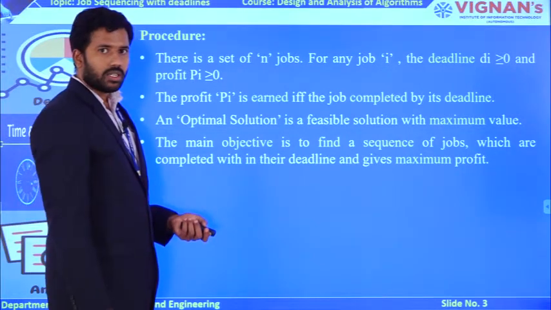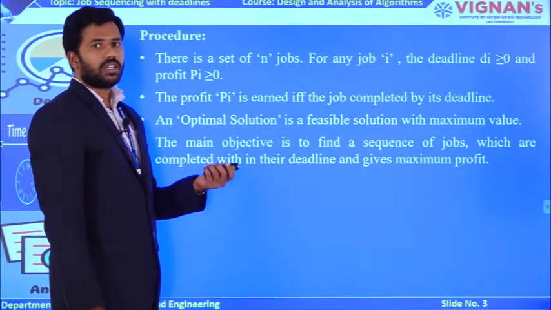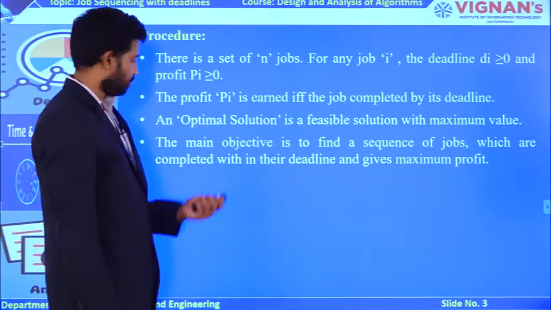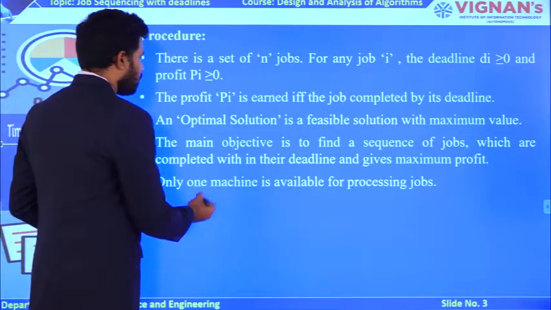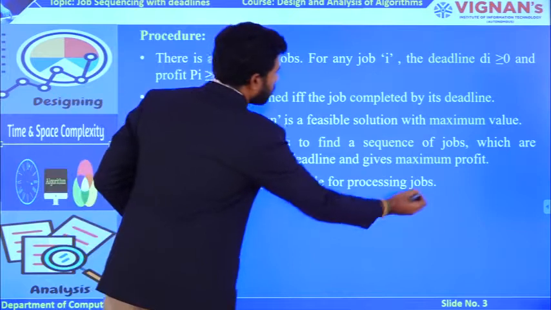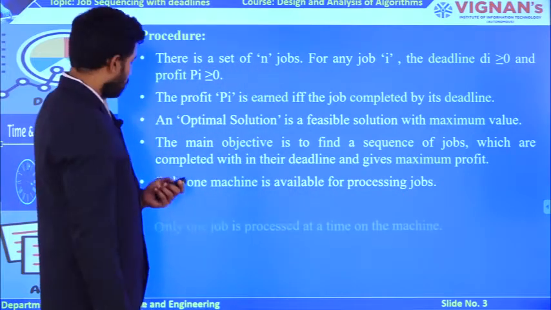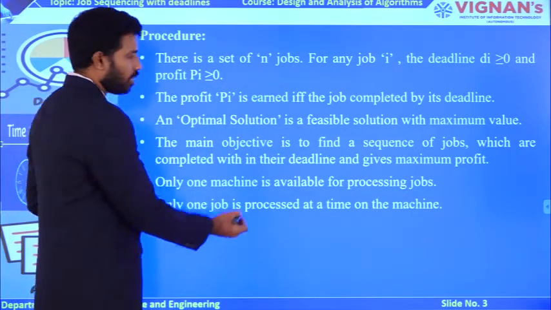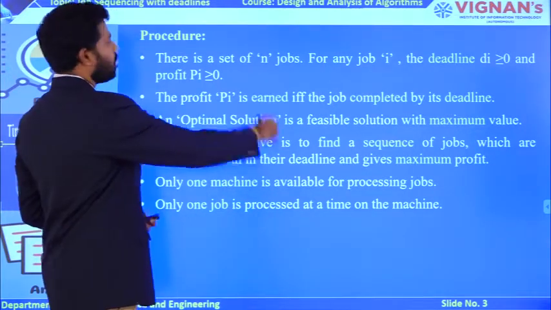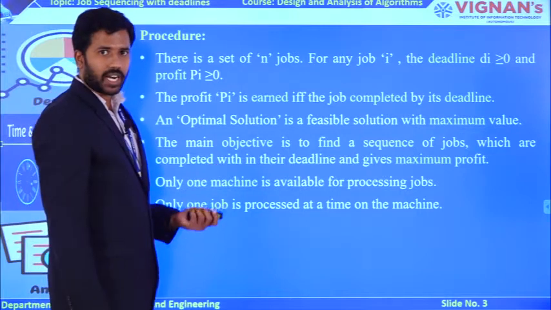How to get the profit? First of all, if you complete the job execution within the deadline only, that is the main target you need to remember. As I said previously, you are going to have only one machine, nothing but a single CPU. To execute all these n number of jobs with a single CPU, ultimately at a time only one job can be executed. Now let us understand this procedure with one example for better understanding.